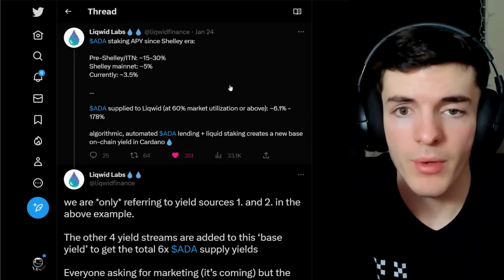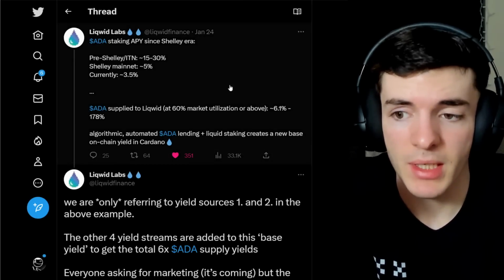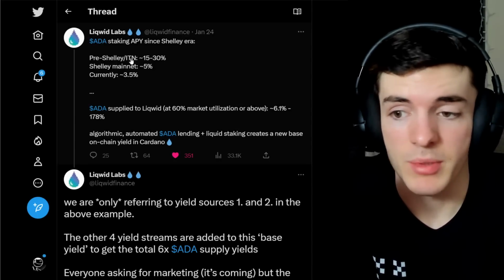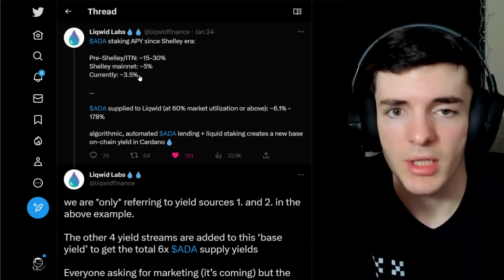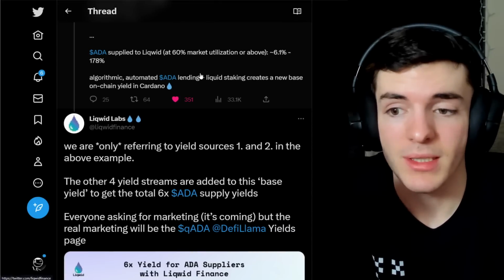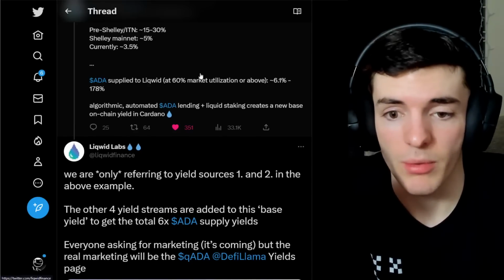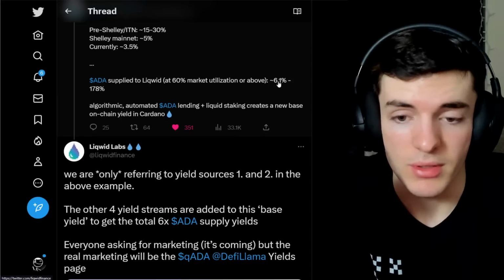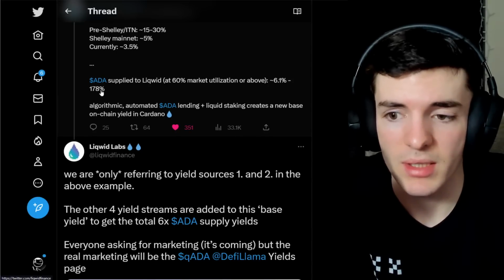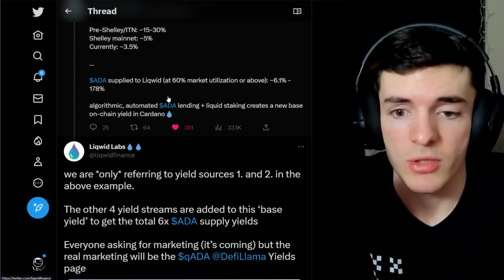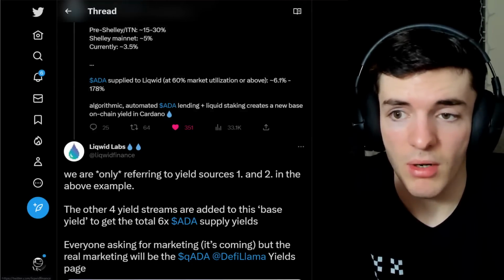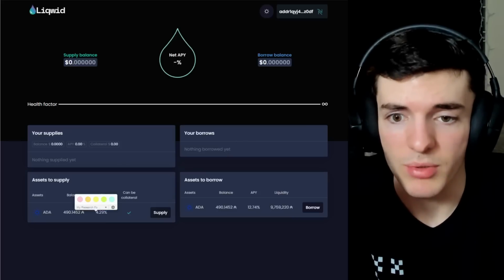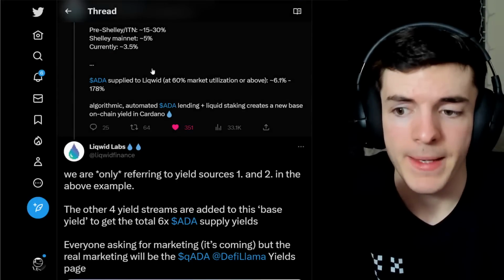We can see that for ADA staking, the APY since the beginning of Shelley era went as follows. At first, it was around 15 to 30%, then around 5%, and currently, the average staking reward is around 3.5%. ADA supplied to Liqwid at a 60% market utilization or above, right now I believe we're at 40 as last reported by Liqwid Finance, earns about 6.1% to 178% APY. This is ADA supplying. So right now, we're below the 6.1% on the Liqwid app because we are below 60% market utilization, around 40% market utilization. So keep that in mind.